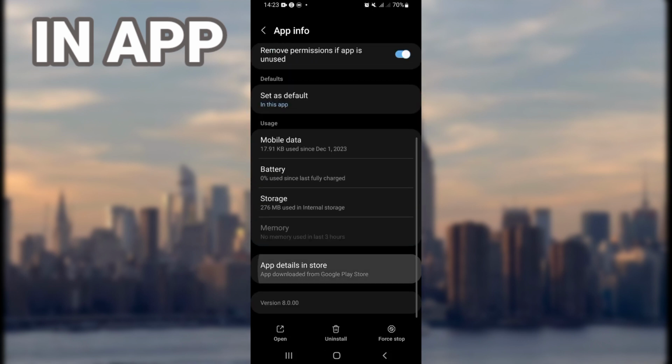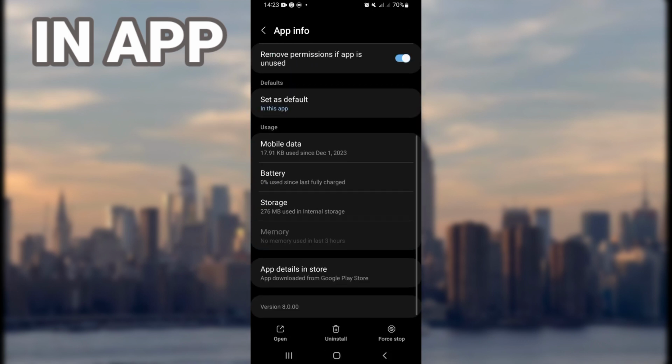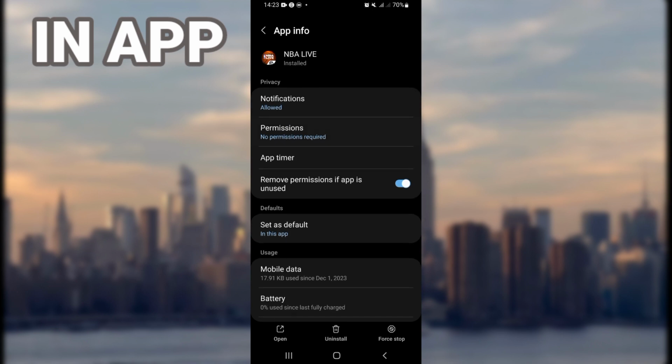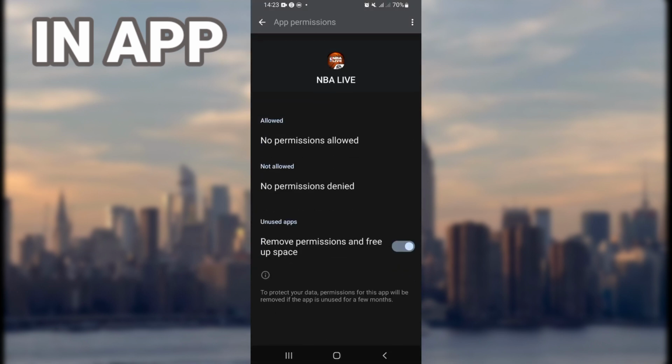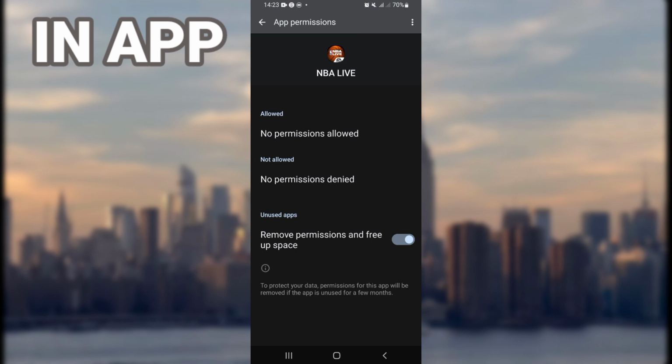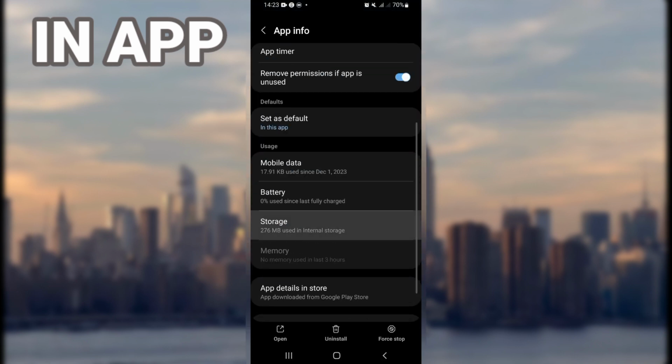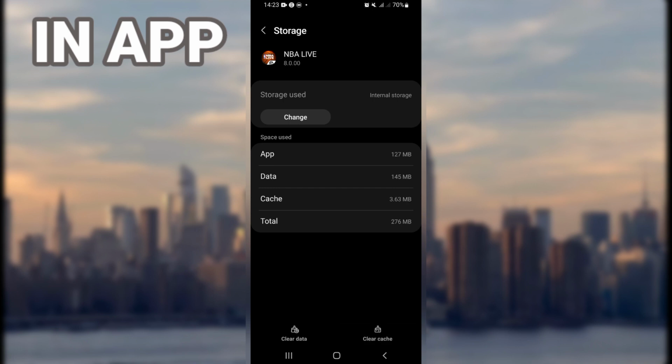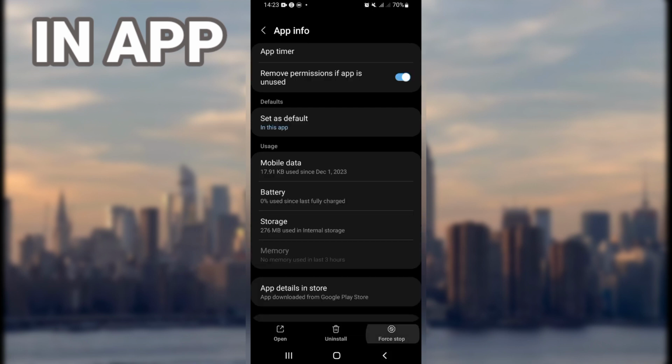Here you will find this page of options. You have to come to permission. If you find any permission, you have to give them permission. Go back right now to storage. Click clear cache only, be careful, and then back, click force stop.